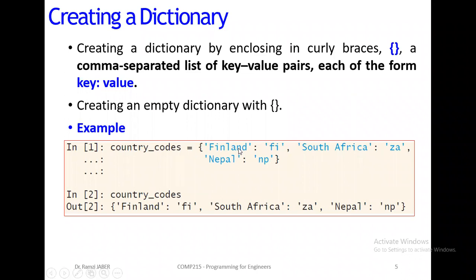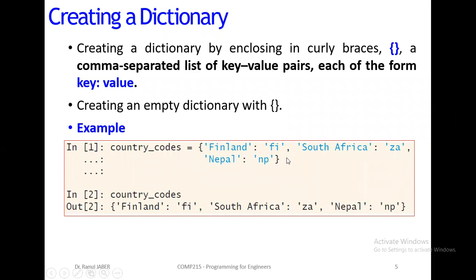Each pair, key and value, is an element in the dictionary. Then comma, South Africa between quotation marks, colon, za, comma, Nepal, np. So the comma is obligatory. So in a dictionary, it is obligatory to put braces and the comma separator.